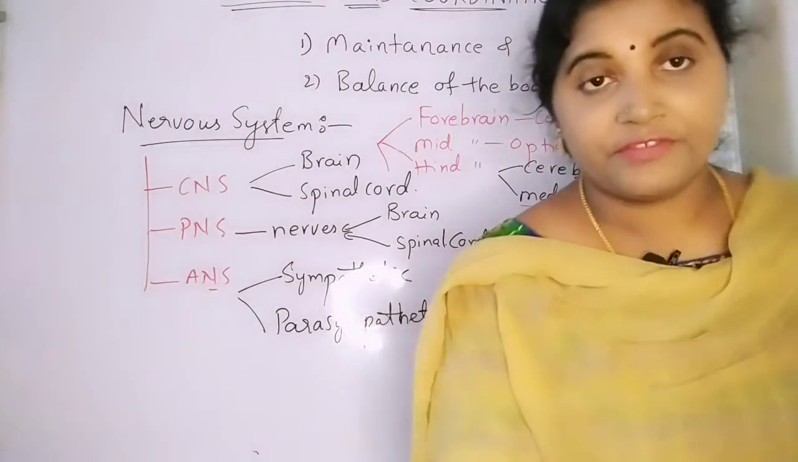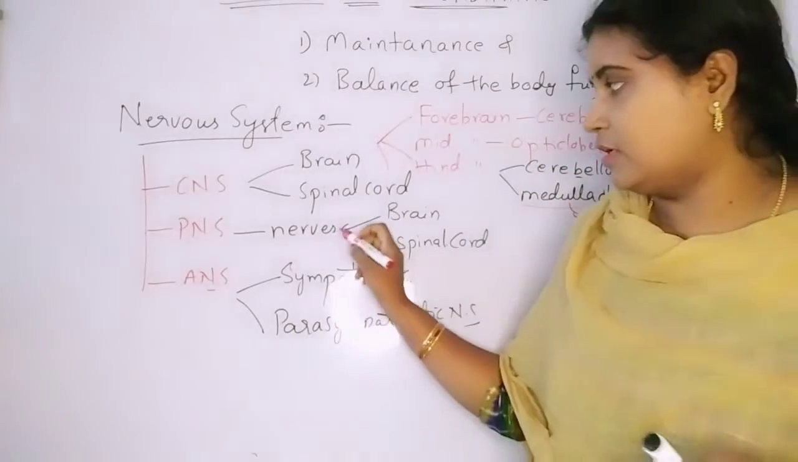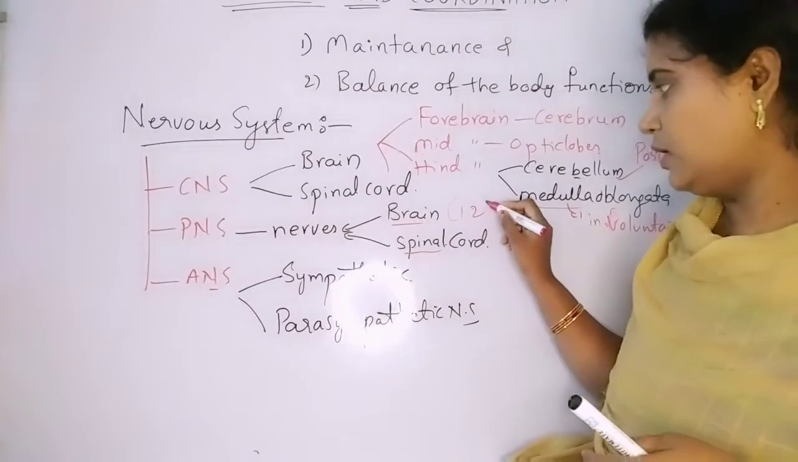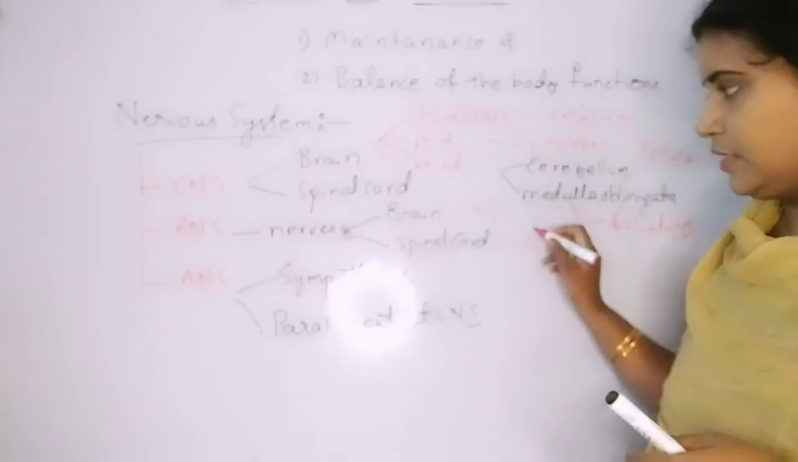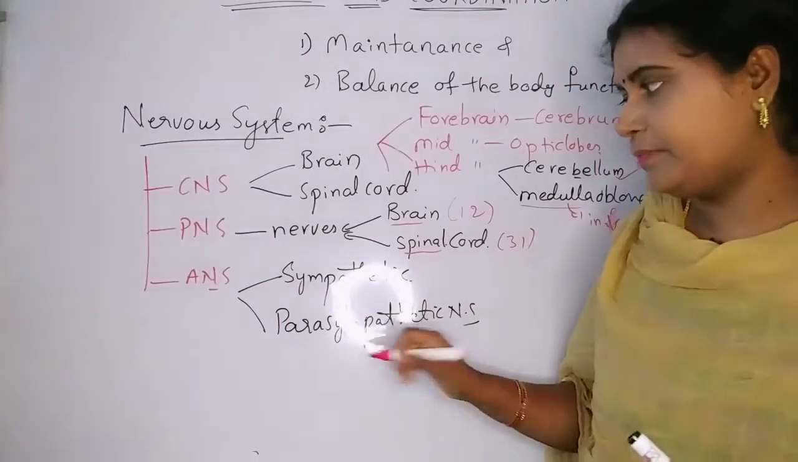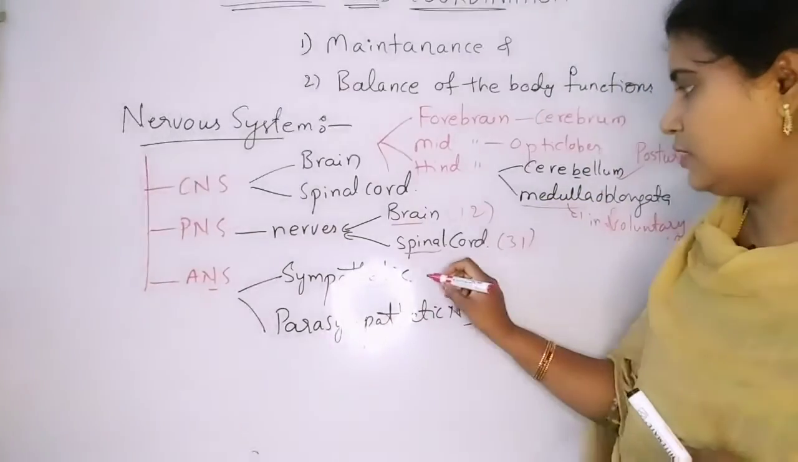Next, peripheral nervous system. Peripheral nervous system contains the nerves from brain and spinal cord. Brain nerves are about 12 and spinal nerves are about 31. That's it. And then autonomous nervous system, we again divide into two types: sympathetic nervous system and parasympathetic.